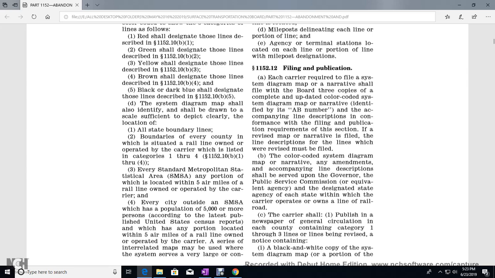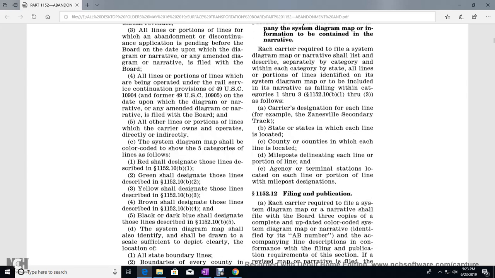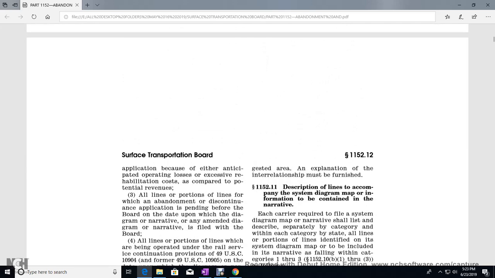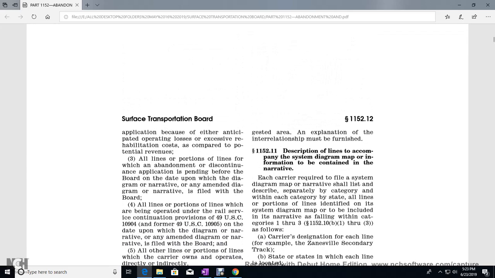A series of interrelated maps may be used to serve a very large or congested area, but an explanation of the interrelation must be furnished. 1152.11, Description of the lines of the company on the system diagram map, the information to be contained in the narrative.